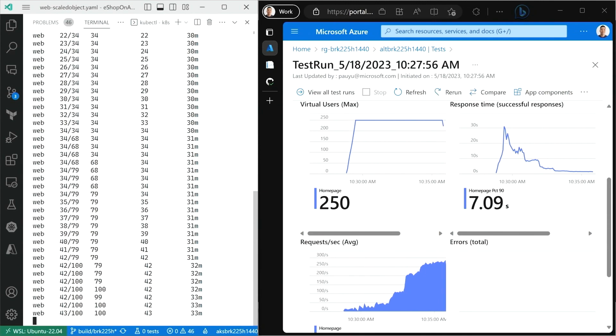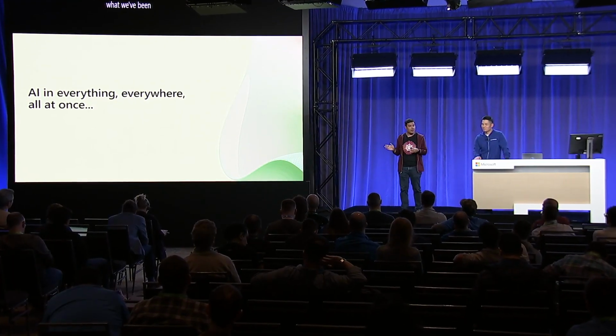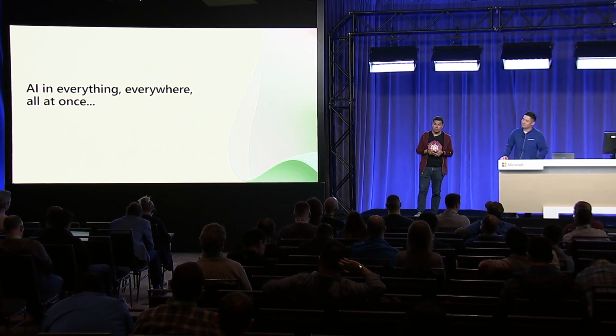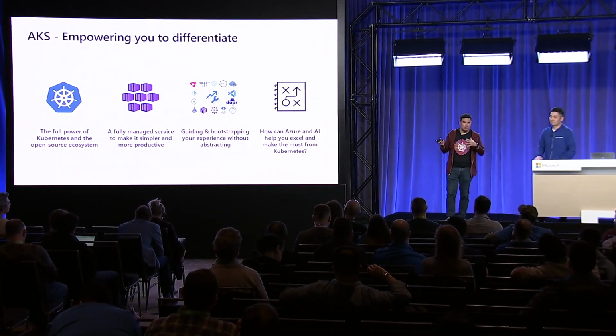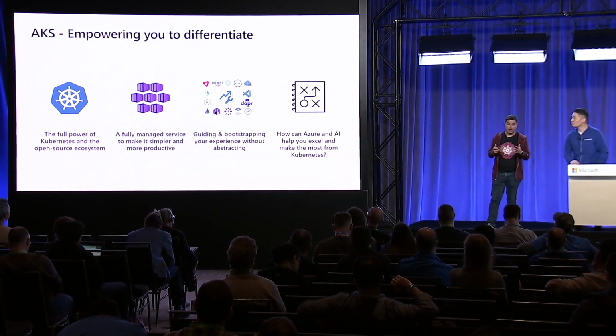Now, what are we doing in terms of AKS to add intelligent features to that? Take a look. Okay, so just a quick set of what we've been doing here with Flagger. Let's now take a look at what we've been working on to put AI in everything, everywhere, all at once, in this case in AKS specifically, and in which way it can help you. So as you might have seen in past presentations, or if not, I'll recap for you.